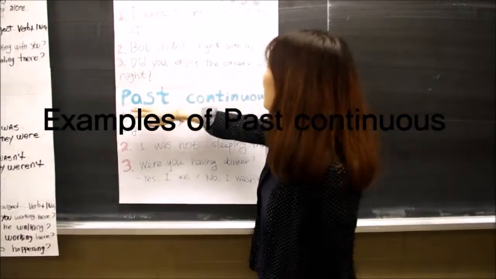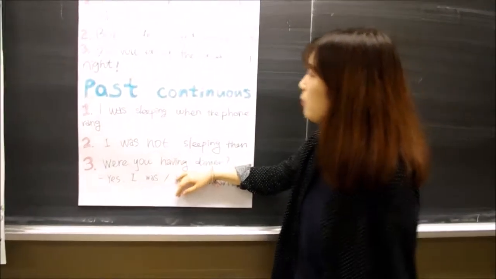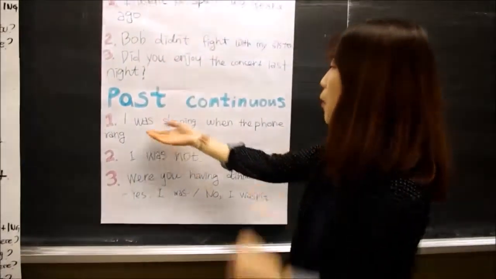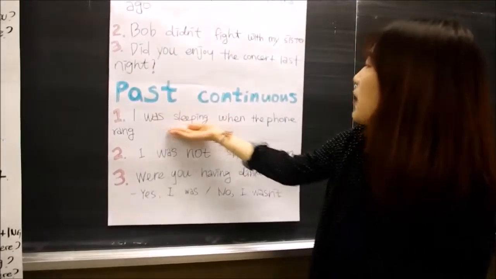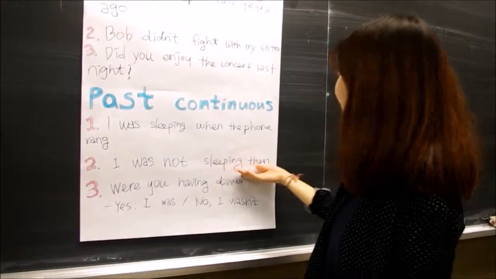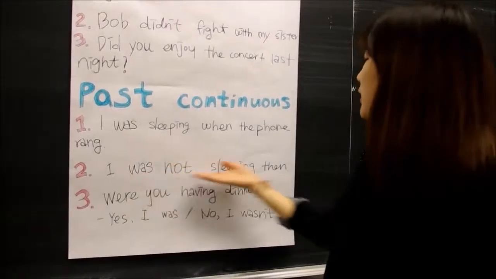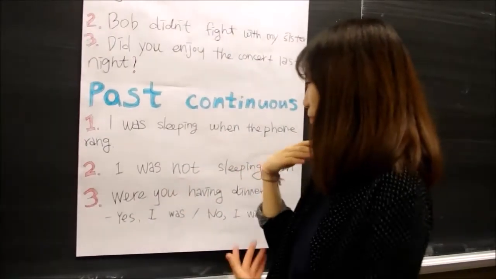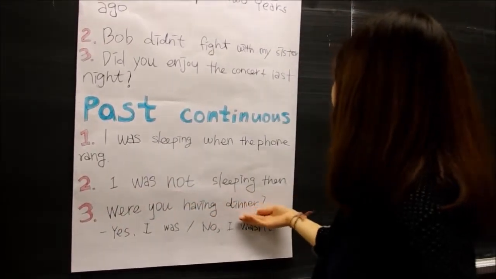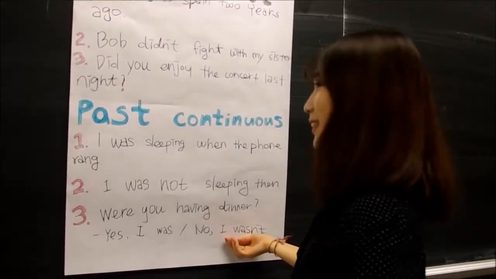I talk about examples of past continuous. I prepared 3 sentences. First, I was sleeping when the phone rang. It is a verb's past form plus ing, so we can use this. And next, I was not sleeping then. Also, we have the negative form, was not sleeping, like this. And finally, we can use past tense questions: were you having dinner? And also answer yes I was or no I wasn't.